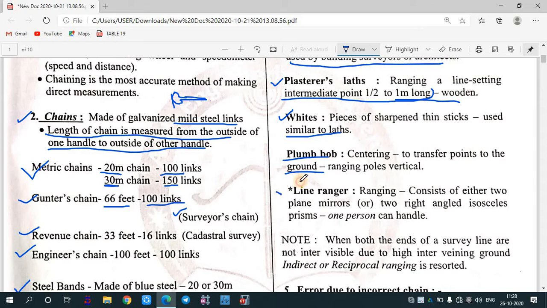And then after that, the line ranger. It is also an instrument, used to fix an intermediate point. In this, some mirrors are provided, and with the help of two right angle isosceles prisms, we can fix an intermediate point. That is your line ranger. The thing you need to know about the line ranger is that it is used to fix an intermediate point, basically to range a line so that it can be a straight line.